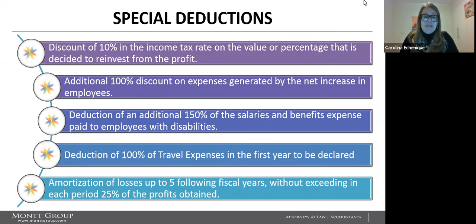Special deductions: a discount of 10% in the income tax rate on the percentage of profit that is decided to be reinvested, an additional 100% deduction on expenses generated by the net increase in employees, a deduction of an additional 150% of the salaries and benefit expense paid to employees with disabilities, deduction of 100% of travel expenses in the first year to be declared, and the amortization of losses up to 5 following fiscal years without exceeding in each period 25% of the profits obtained.